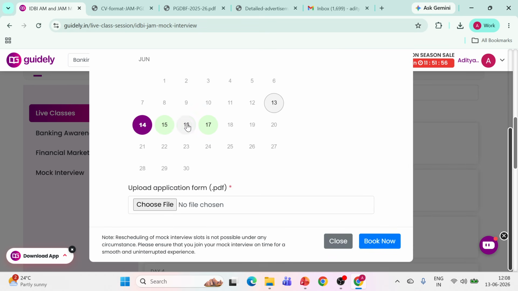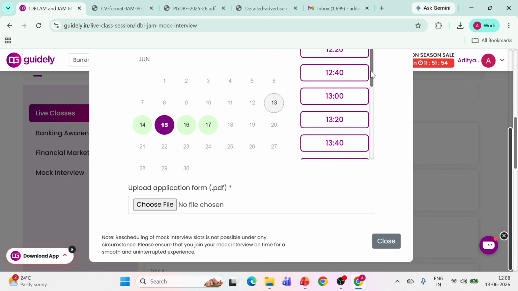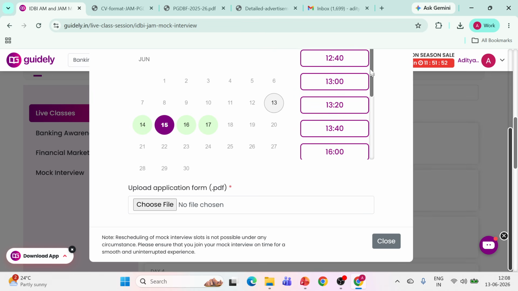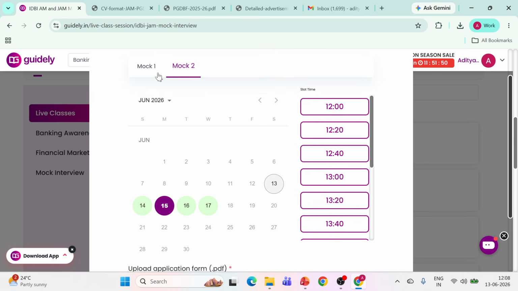Then you need to select mock 2. Mock 2 को select करिएगा. Like this your mock interview 2 slot will be available. Mock 1 will be taken by me. मैं लूंगा आपका mock 1. Otherwise my team has working experienced bankers, those who are currently working in the position of branch manager in either SBI or some other bank, Canara Bank, or bigger banks in the private sector as well, HDFC and all. So they are going to take your mock 1.